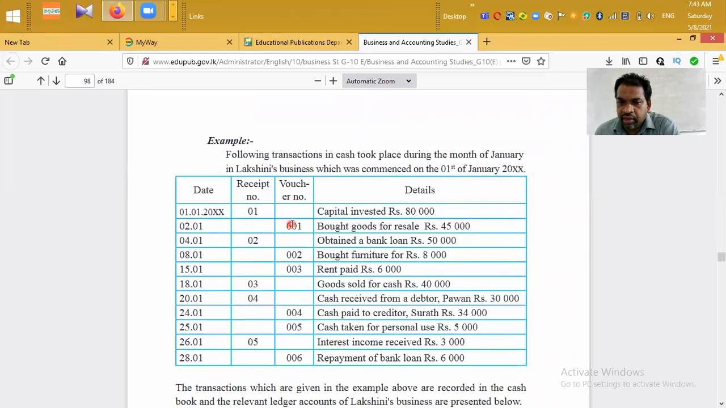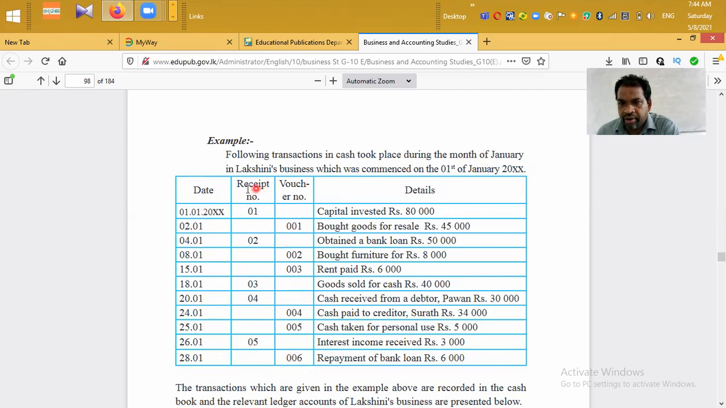Right. Here, you are given an example. The following transactions in cash took place during the month of January in Lakshmini's business, which was commenced on the 1st of January. That means it is a newly started business. We can't have an opening balance in the cash book or in other accounts because it is newly started. They have given you details regarding the date they received or paid money, the receipt number, and the voucher number.